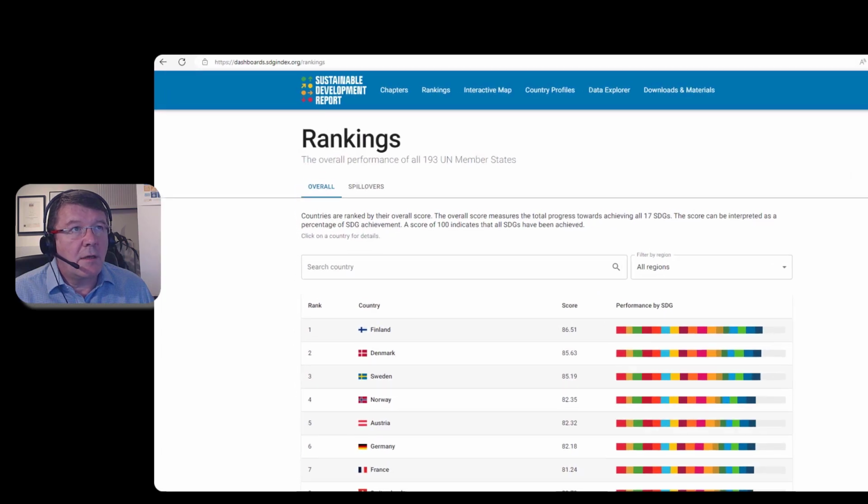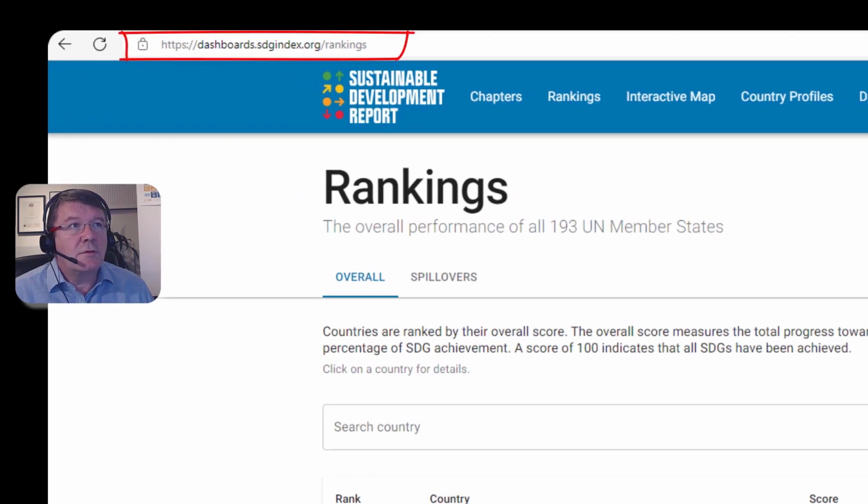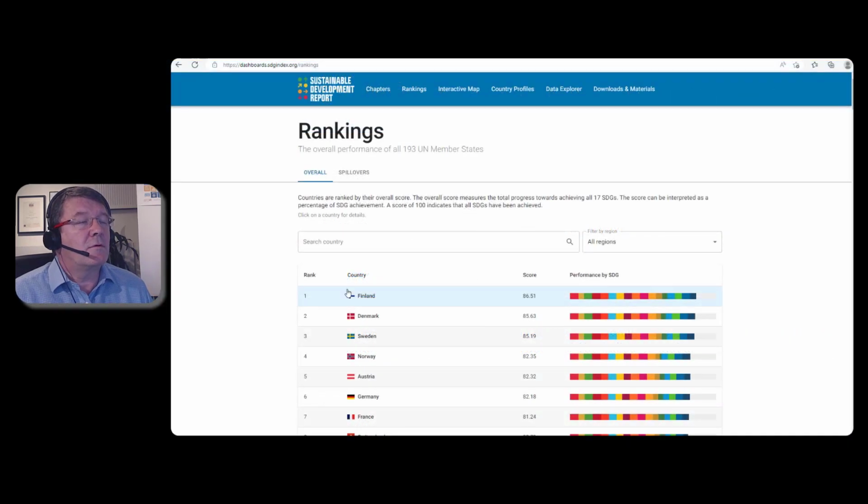You can see the URL there, https://dashboards.sdgindex.org. This is the website which I was referring to in the previous video as the rankings website. It's actually more correctly a web page, as are a number of the other pages that I refer to. The two sources that we're going to look at today are the dashboard here and also the SDG tracker. As I mentioned previously, there are a number of other databases available on the internet, and we will refer to those in later modules, but the most important ones for the purposes of getting to grips with the basics of the SDGs are these two websites.